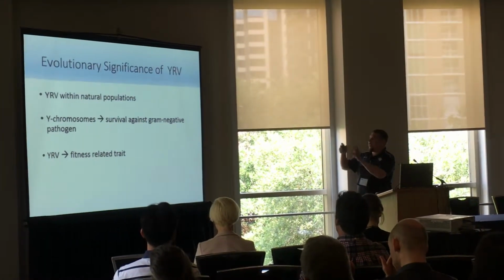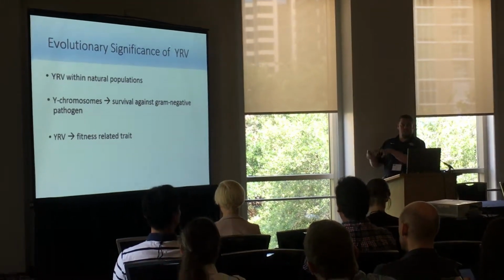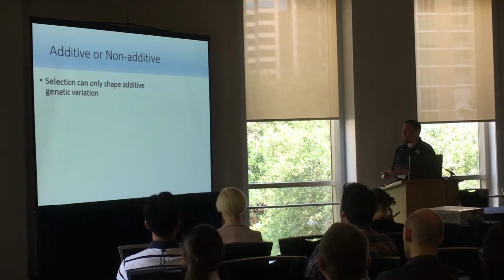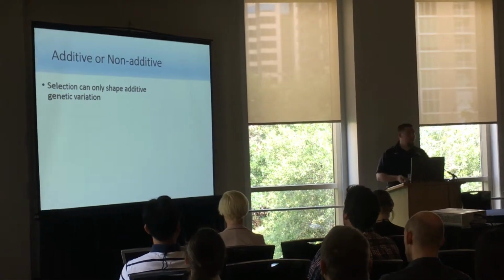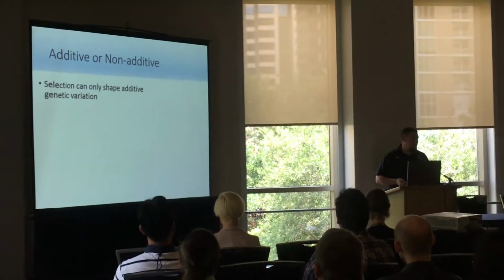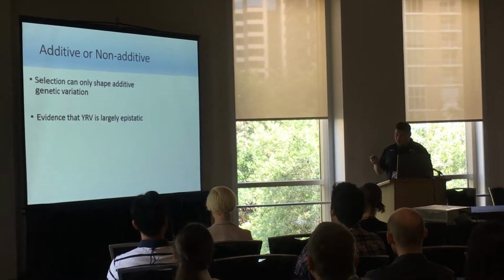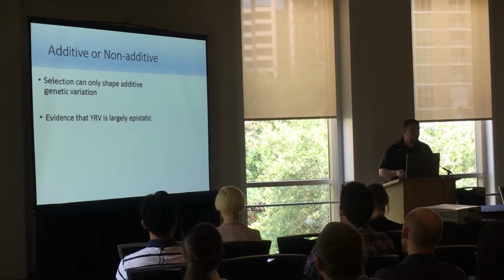So, we know that the variation exists in a context in which selection can shape it, but we don't know if it's additive. So that's what we wanted to ask next. Is it additive or is it non-additive? And this is very important because selection can only shape additive genetic variation. And in fact, previous studies suggest the YRB effect may be largely epistatic.